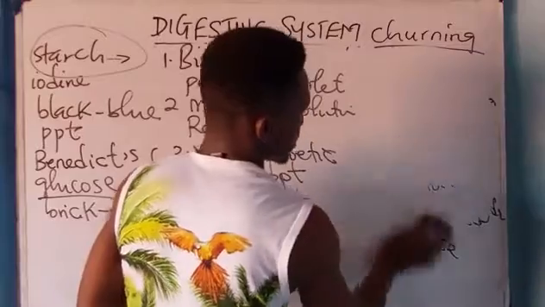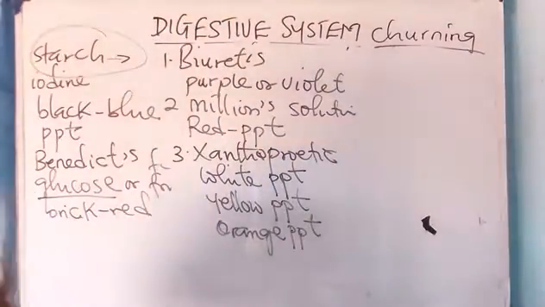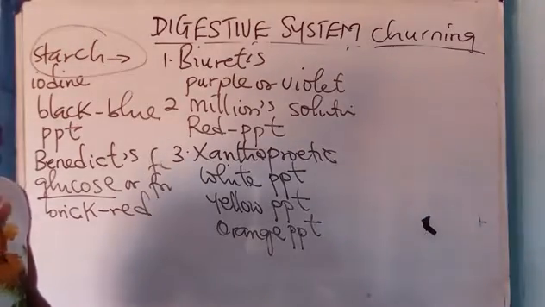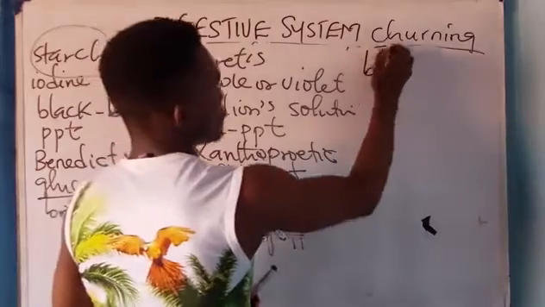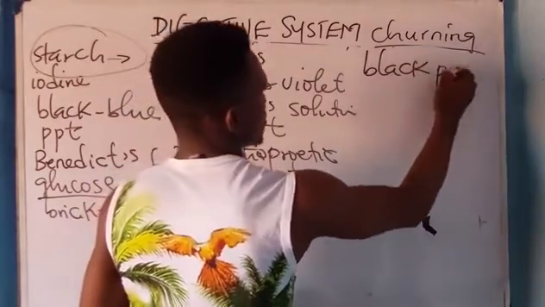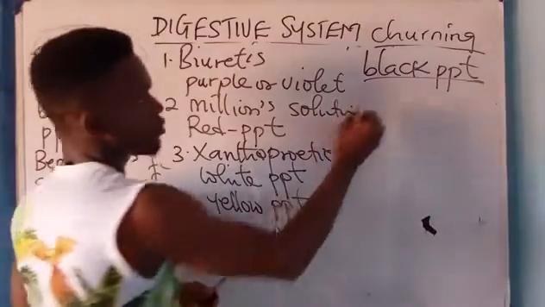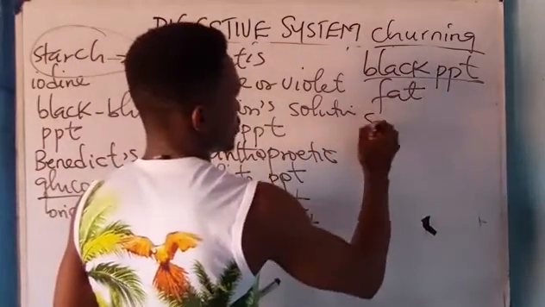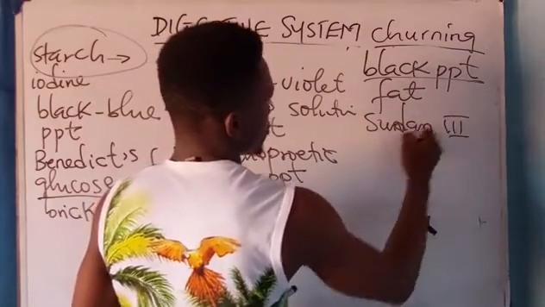Fat can be tested using the translucent test and Sudan III solution. All right, please. Formation of black PPT shows the presence of what? Fat with Sudan III solution.